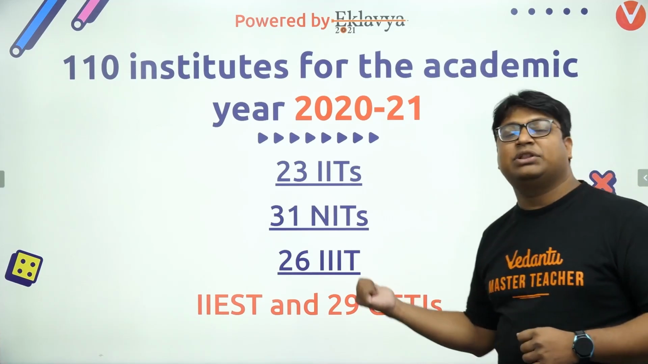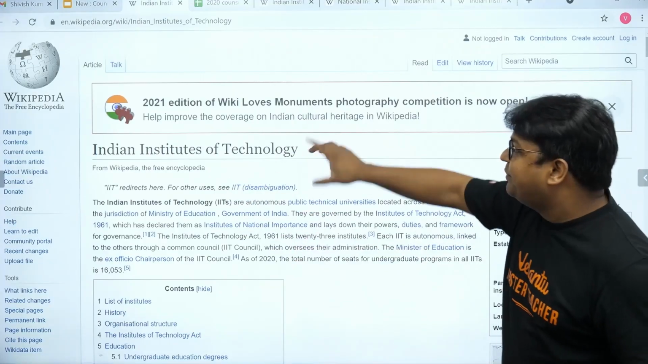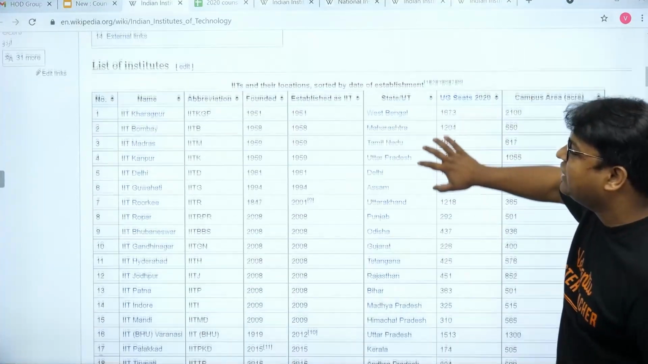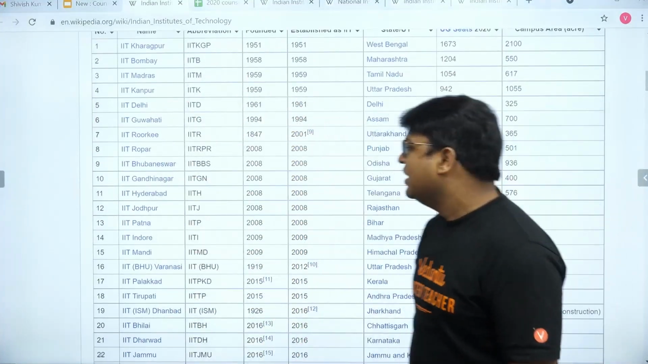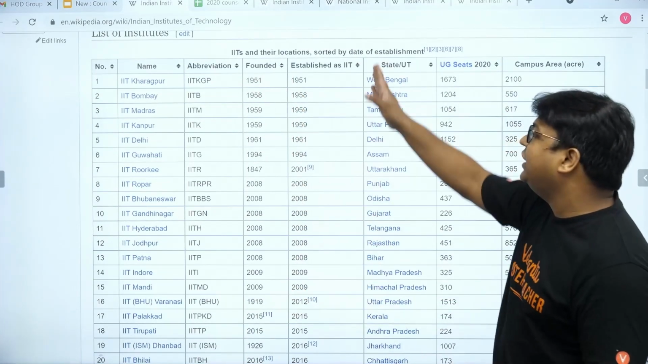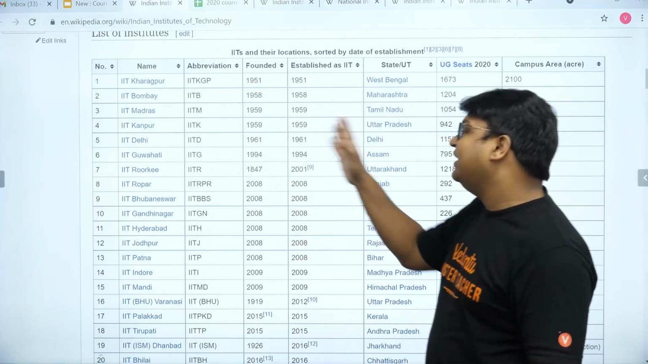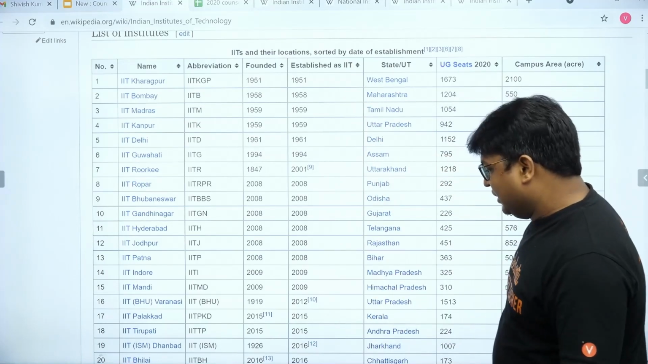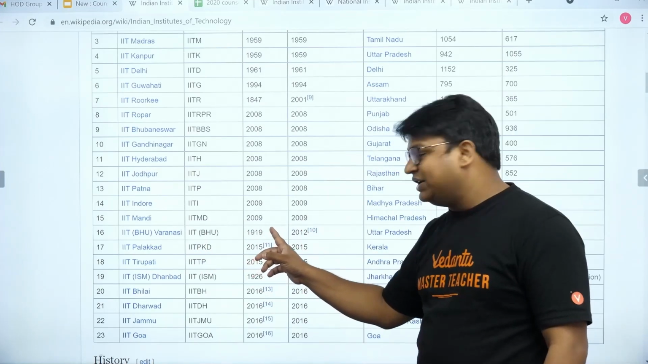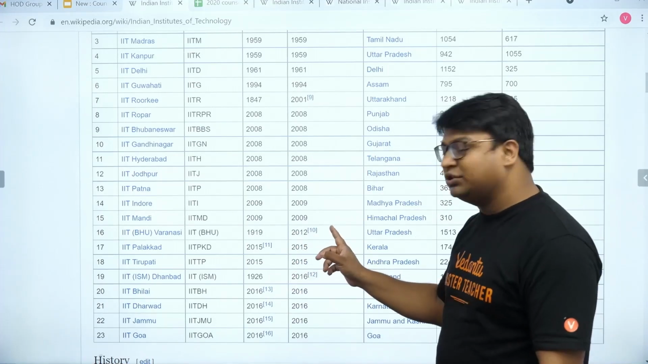So I'll be dealing with these 110 colleges, and if you want to know about these colleges, guys, this page on Wikipedia contains all the information. You can come here. This is the entire list of the colleges, the 23 IITs, and some relevant information is present here. You can explore this information on your own. When was the college founded? There were some colleges which were founded earlier with a different name and a different status, and later they were granted the status of IITs. One such example would be IIT BHU. It was opened in 1919, way back, a century-old college now, but it was granted the status of IIT in the year 2012 only.